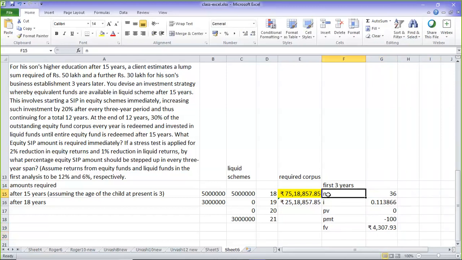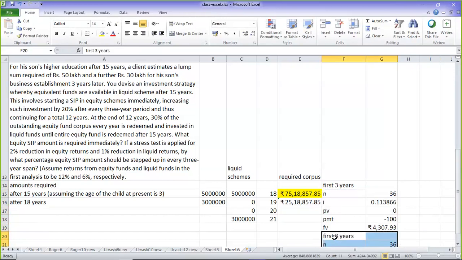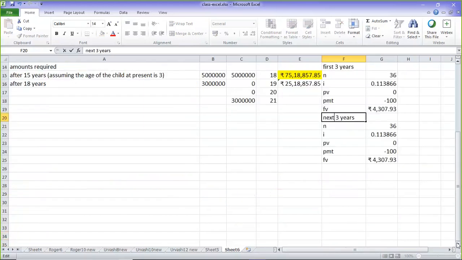Now what I need to do? The next 3 years. First 3 years I have written here. Instead of that, here I will write next 3 years. How many times does it have to happen? 4 times it has to happen, because totally 12 years.